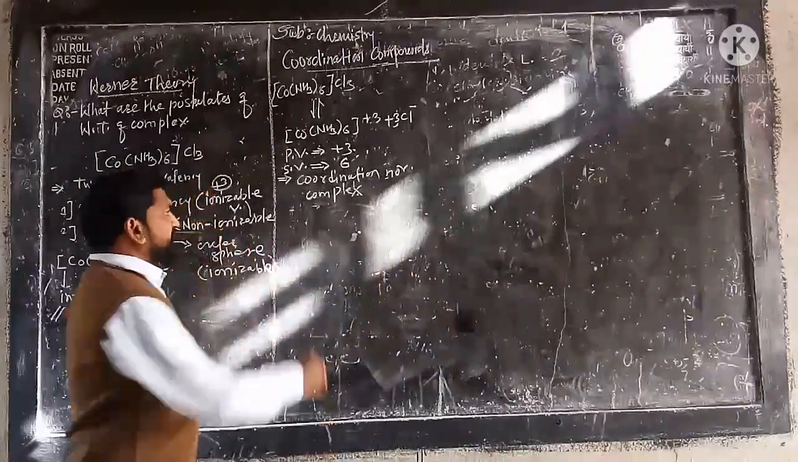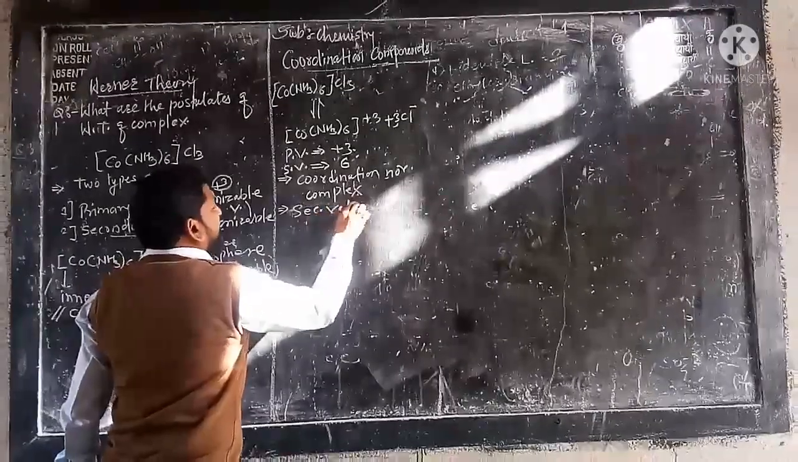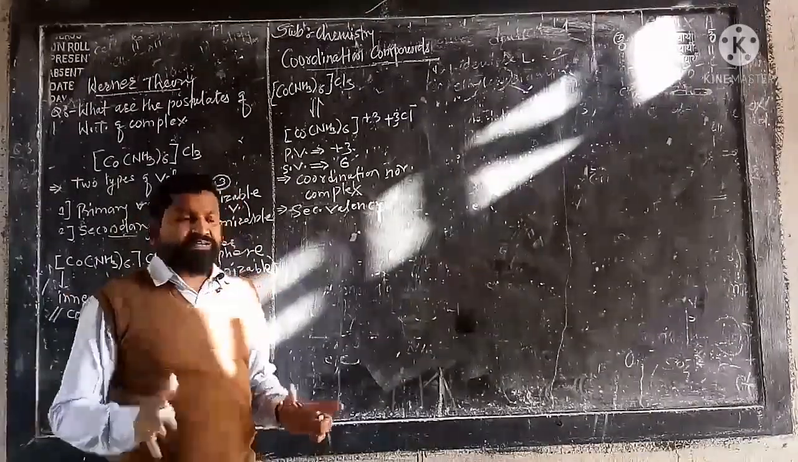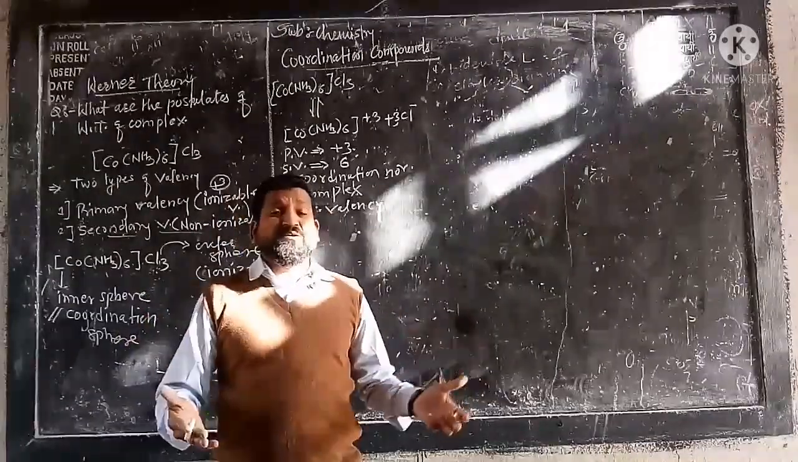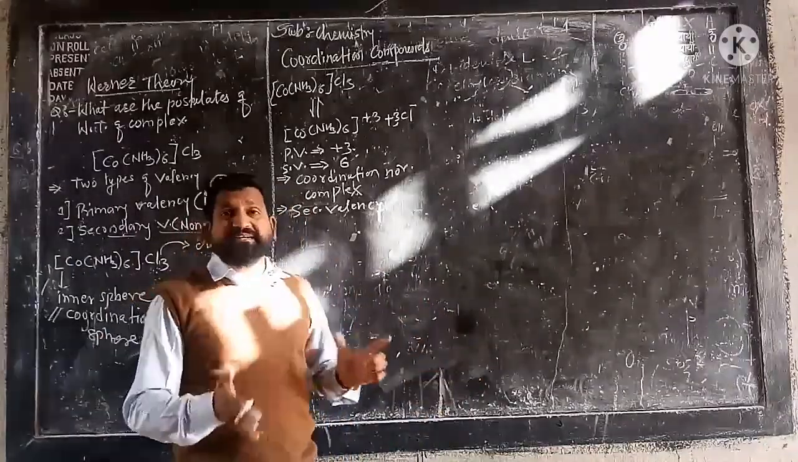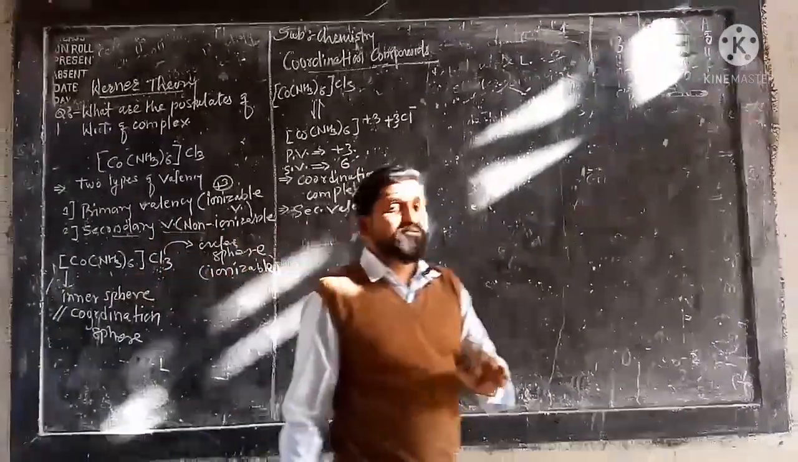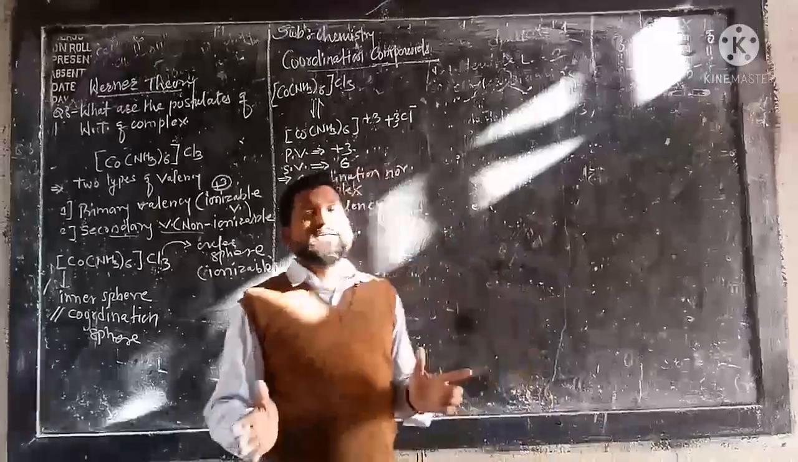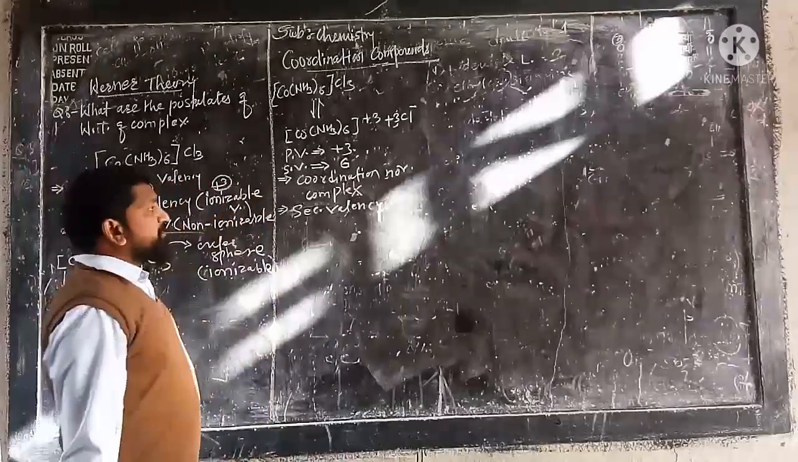After that, the next point, which is very important: secondary valency tends to determine the geometry of the complex. I mean to say, whatever geometry the complex has, tetrahedral, octahedral, trigonal bipyramidal, square planar, etc., all this is decided by the secondary valency, and therefore the secondary valency is very important. Based on the secondary valency, we can predict the shape or geometry of the complex.